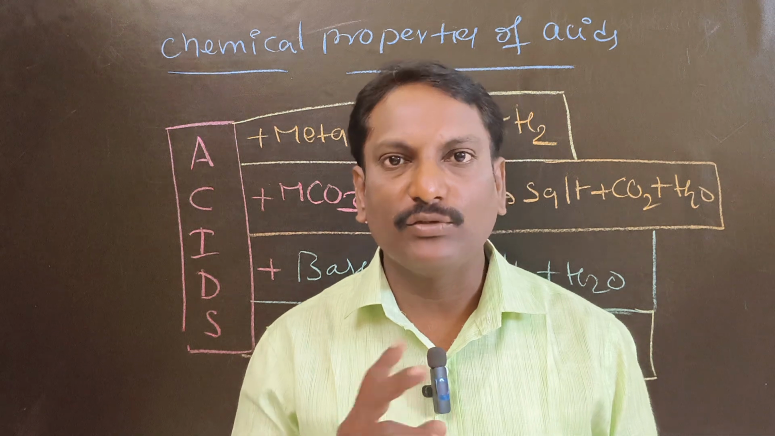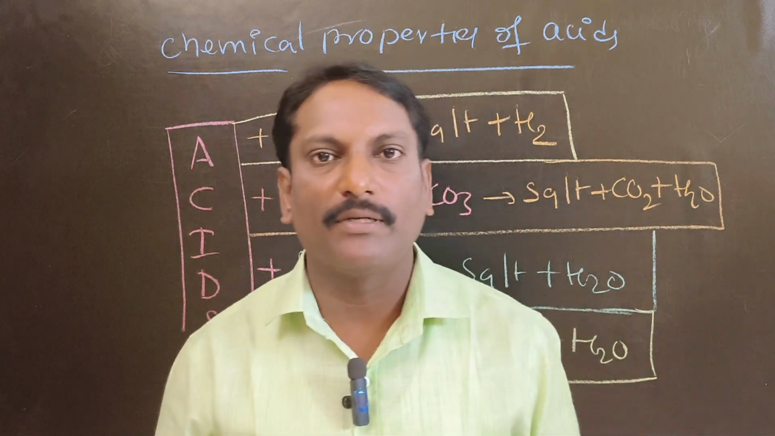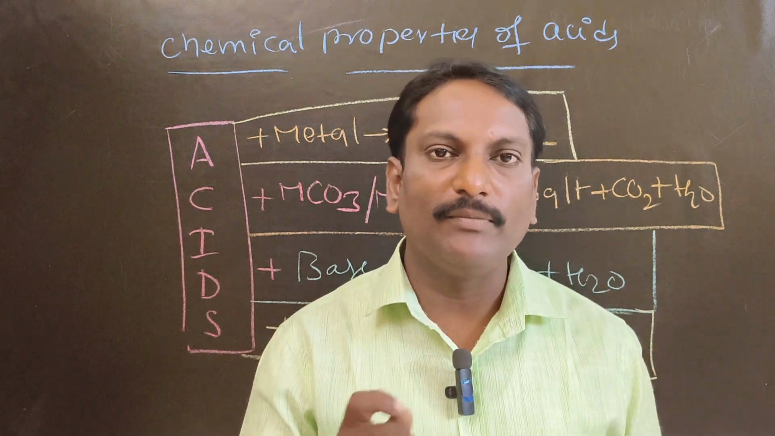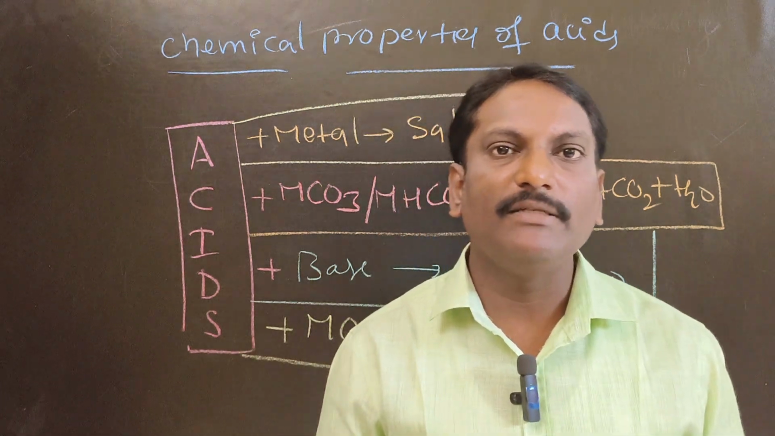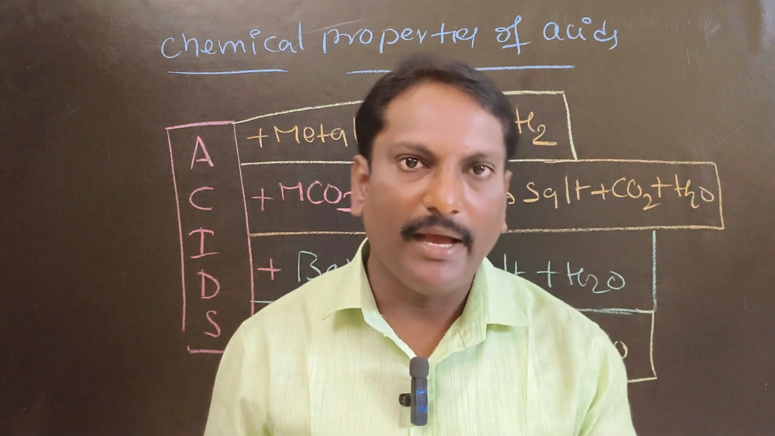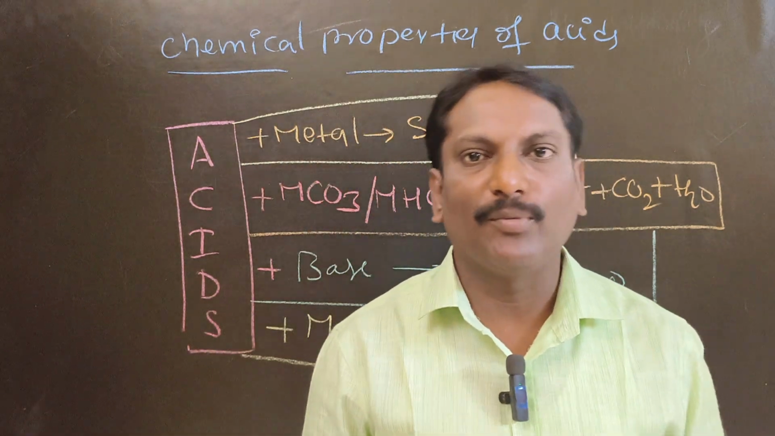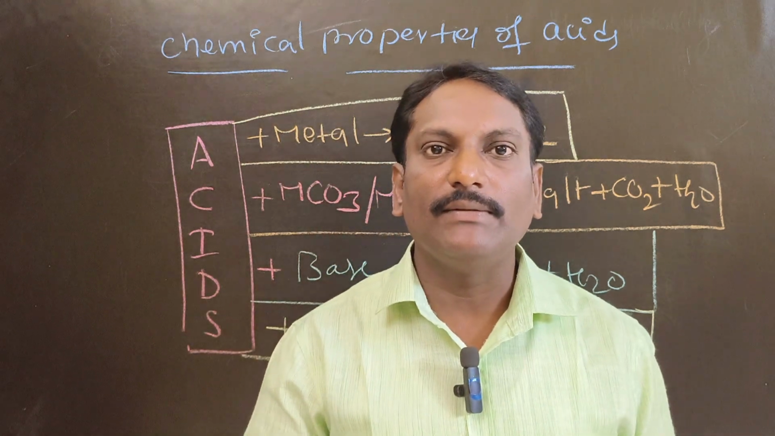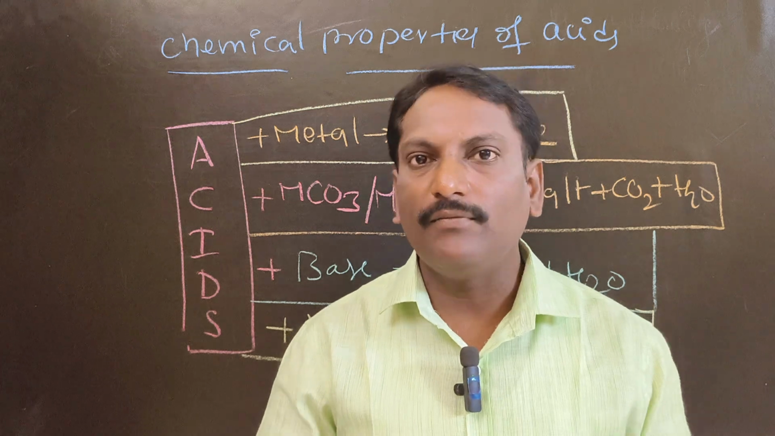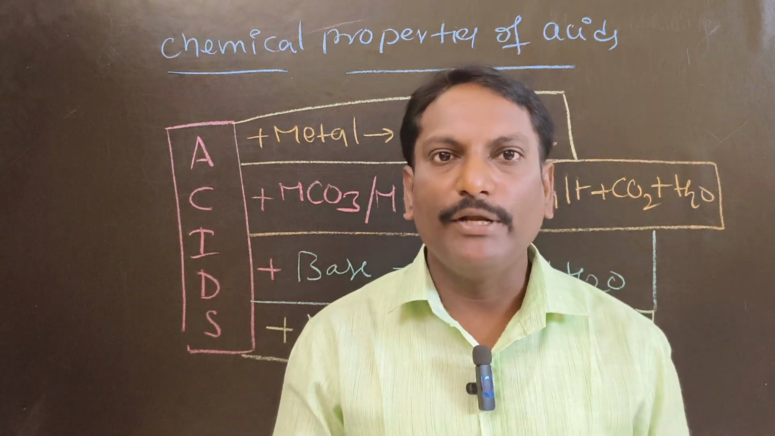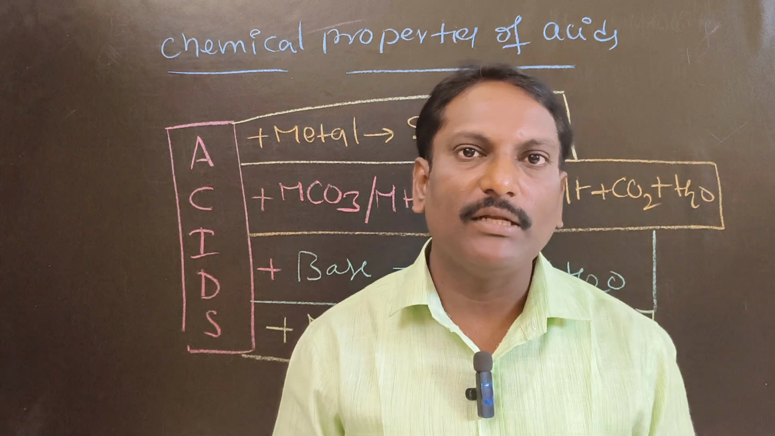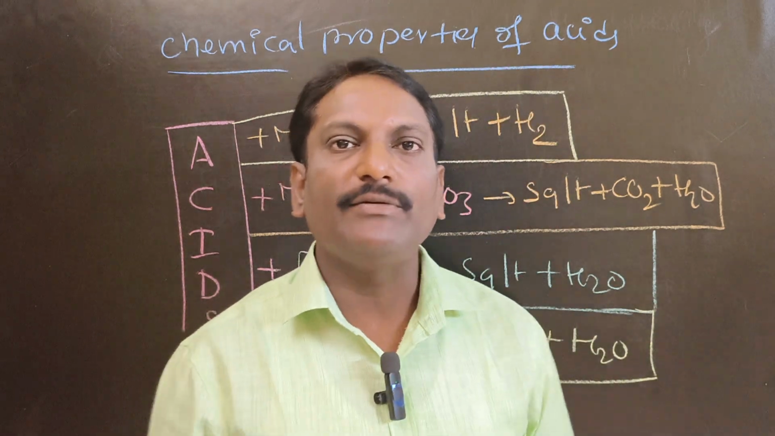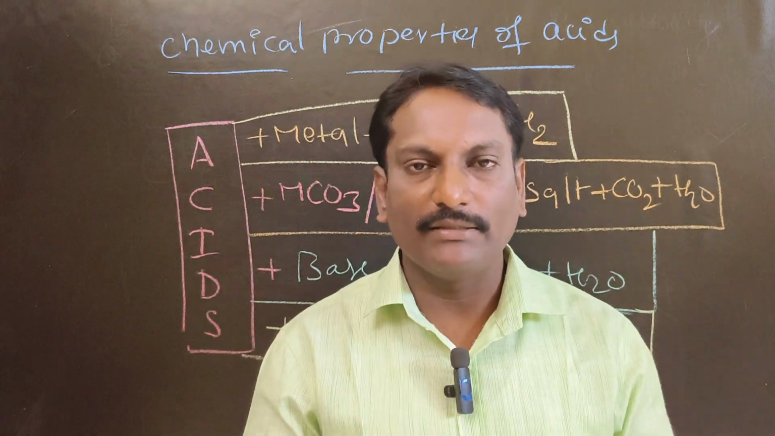Properties of acids are of two types: physical properties and chemical properties. Physical properties of acids are: they are sour in taste, they turn blue litmus to red, and they are good electrolytes, that means they can conduct electricity in the form of their aqueous solution. Then what about chemical properties? Chemical properties are very important because you will get questions on the chemical properties of any substance, since we need to write the equations. So let us focus on the chemical properties of acids. I would like to explain them in this video.